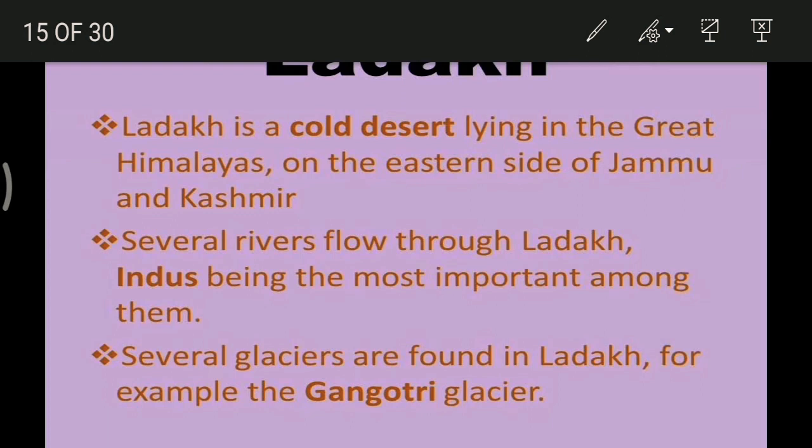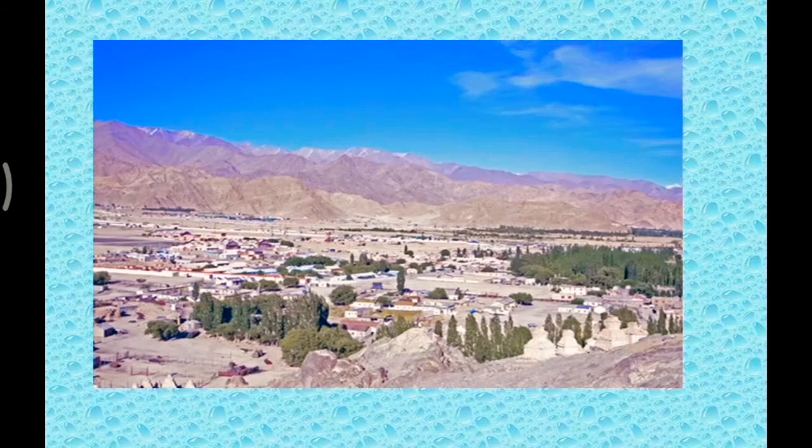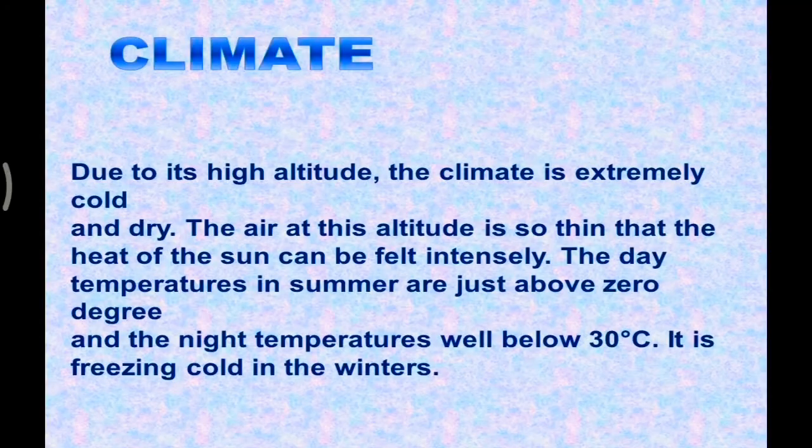Several glaciers are found in Ladakh. For example, the Gangri glacier is found there. See the image of the Ladakh. The altitude in Ladakh varies from about 3,000 meters in Kargil to more than 8,000 meters in the Karakoram. Due to its high altitude, the climate is extremely cold.